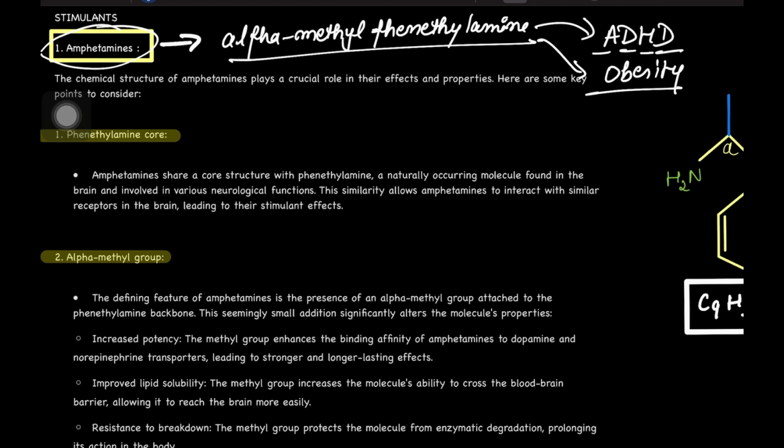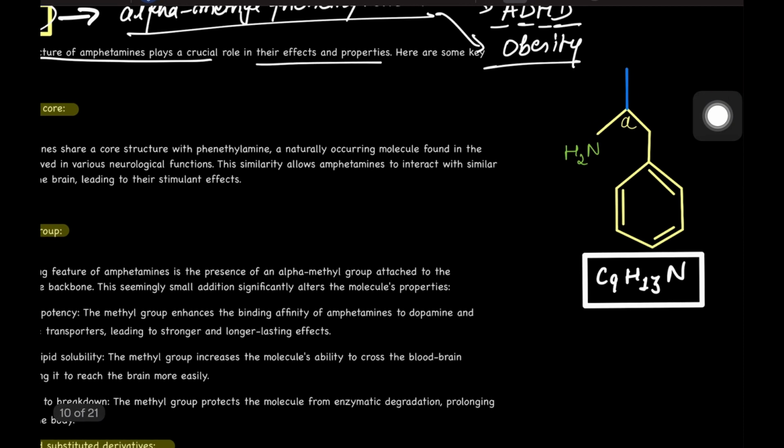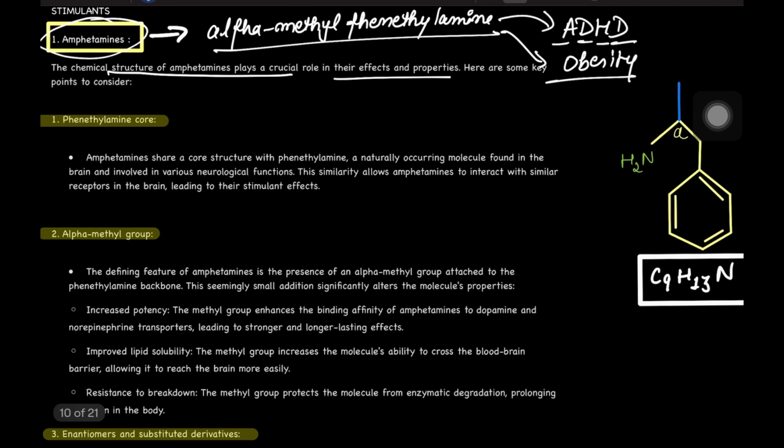Now if we talk about the chemical structure of amphetamines, this plays a very crucial role कि इसके effects क्या होंगे और इसकी properties क्या होंगी, right? So first, okay, this is the structure of amphetamine. It is C9H13N. Now we are going to talk about every portion of this structure. So amphetamines share a core structure with phenethylamine, a naturally occurring molecule found in the brain and involved in various neurological functions.